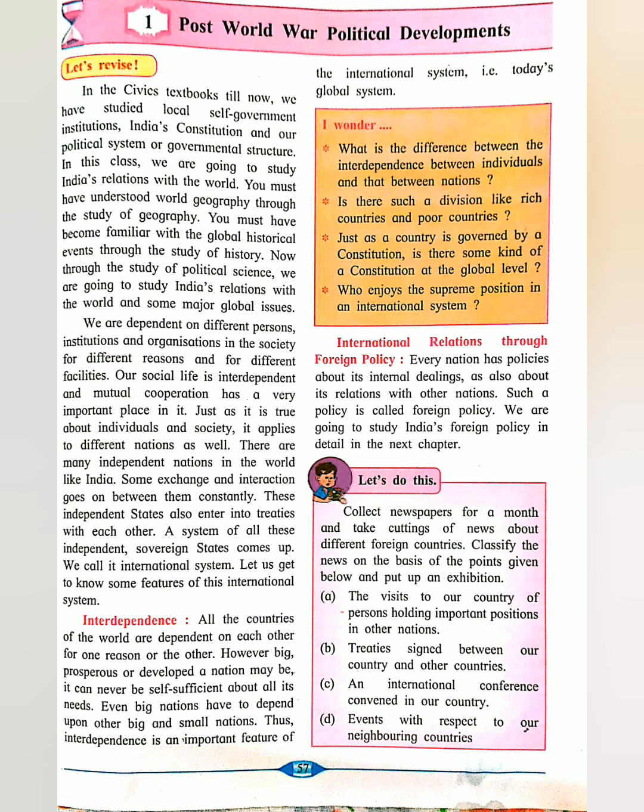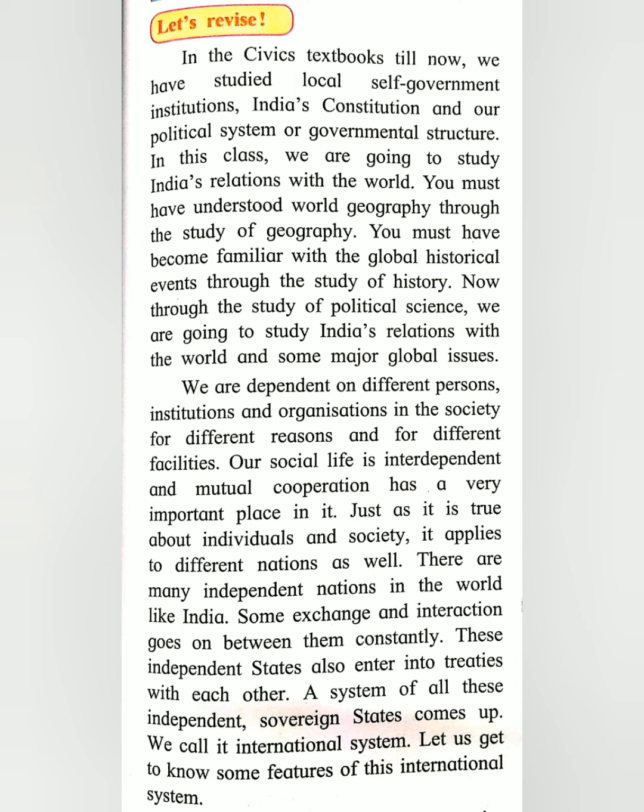So, through this lesson, we are going to study all these and post World War. What happened? What are the things? How it went on? How the world was divided into two groups. Bipolarization took place. After that, globalization, and then non-alignment and the non-alignment movement. So in this way, so many things happened. So we are going to learn all this through this lesson.